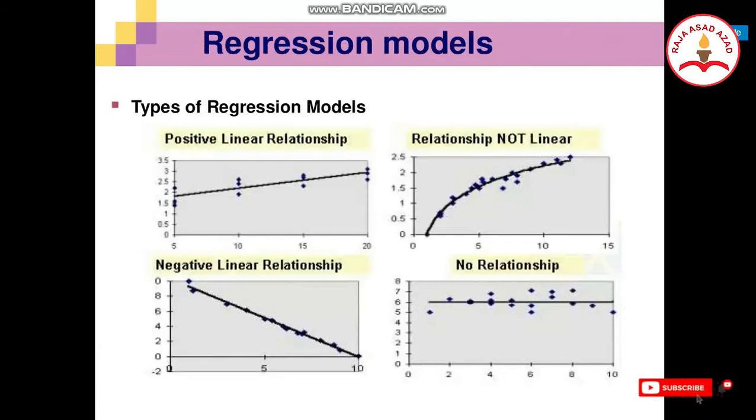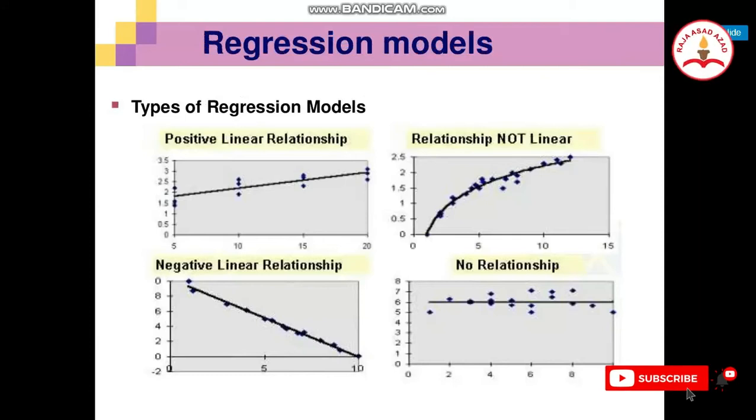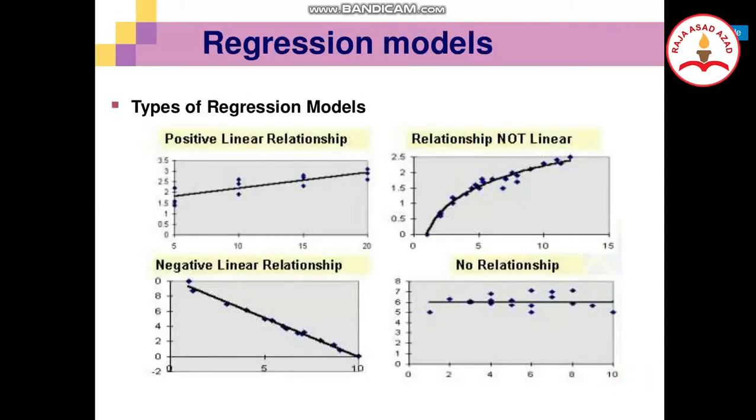Here are the regression models and types of regression models. Positive linear relationship, non-linear relationship, negative linear relationship, and no relationship between variables in regression models are shown here. And what is regression coefficient?